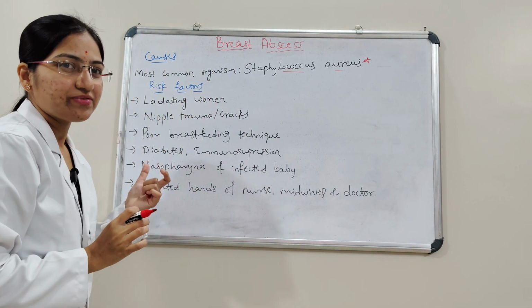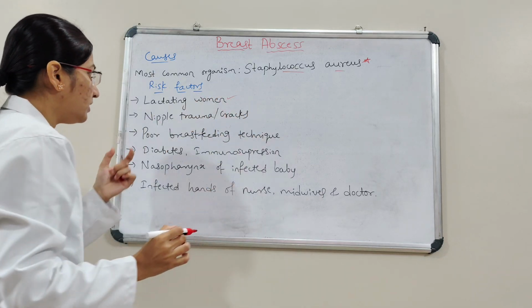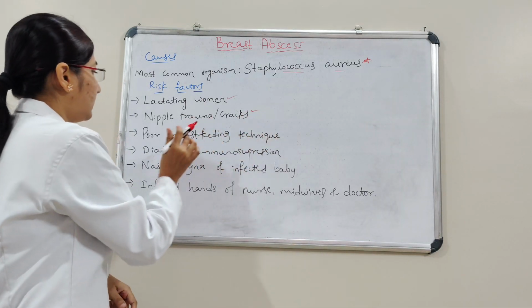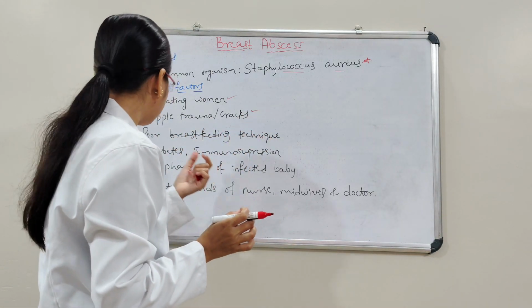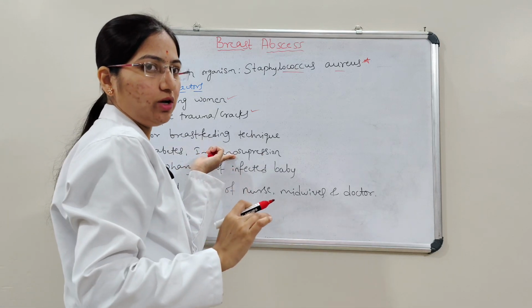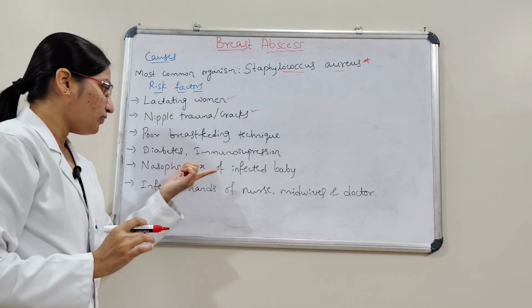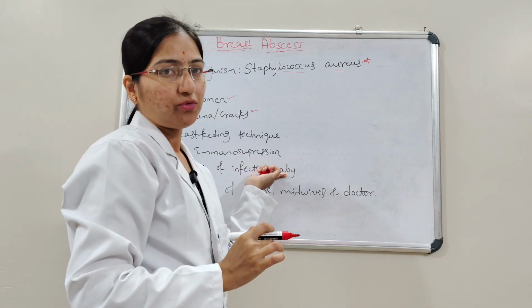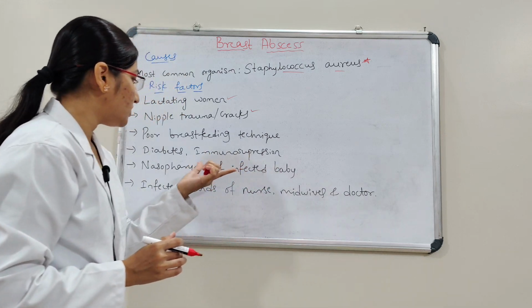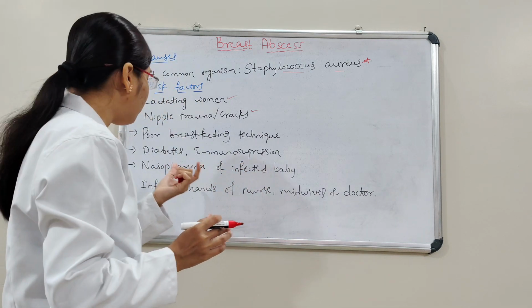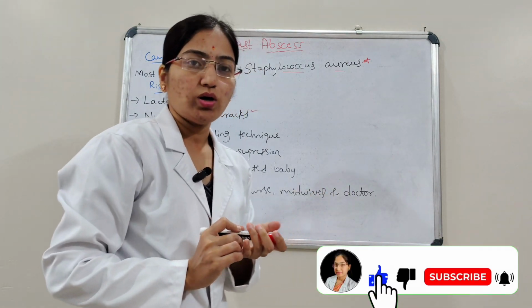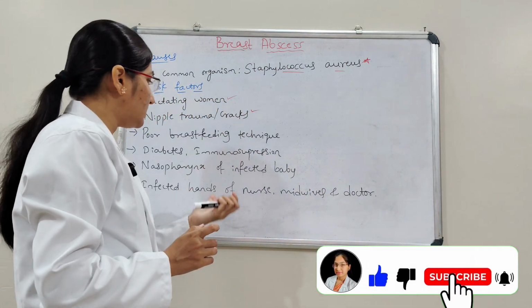And then next we'll see the risk factors. Lactating mothers, nipple trauma or cracks, poor breastfeeding technique, diabetes, and immunosuppression, the women who have low immune power. And then the nasopharynx of an infected baby: if the baby is suffering from a respiratory tract infection, there may be chances of the mother getting a breast abscess. And then infected hands of nurses, midwives and doctors. These are the risk factors.